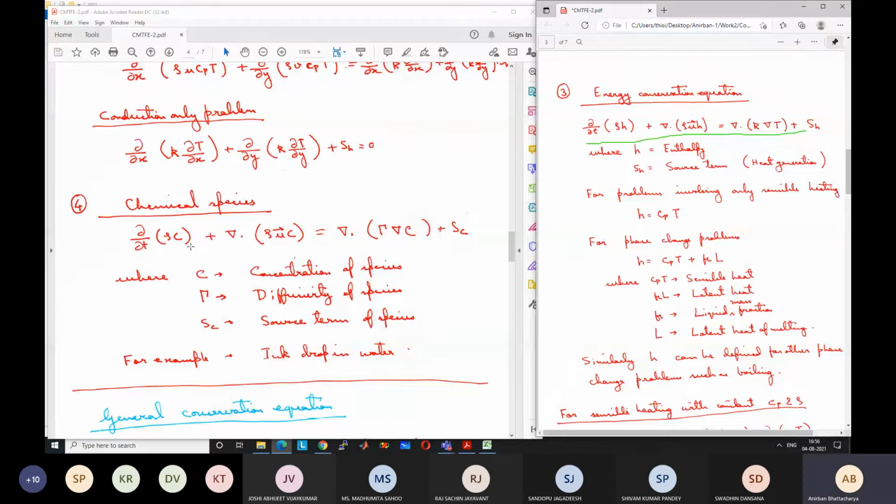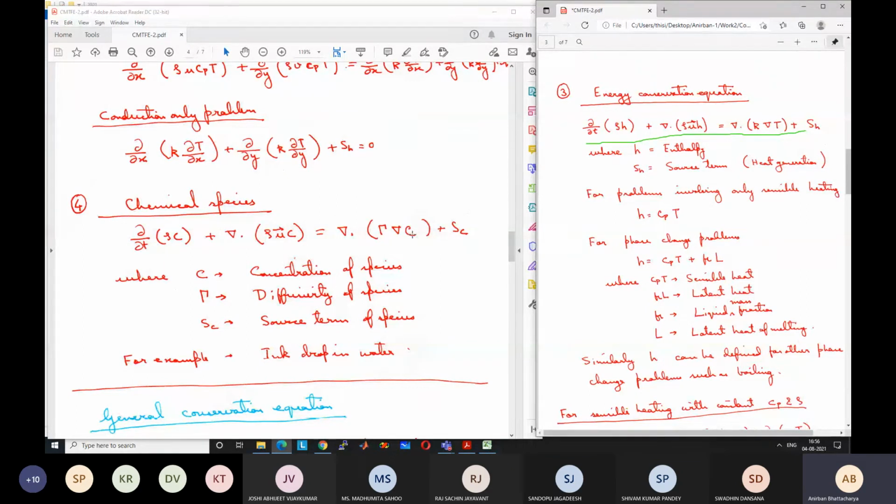Okay. So del T of rho c, where c is the concentration, plus del dot rho uc. The second term gives us the change in concentration due to flow, is equal to del dot gamma del c. This is the change in concentration due to diffusion. This is analogous to thermal diffusion, like conduction. This diffusion occurs even if there is no flow.